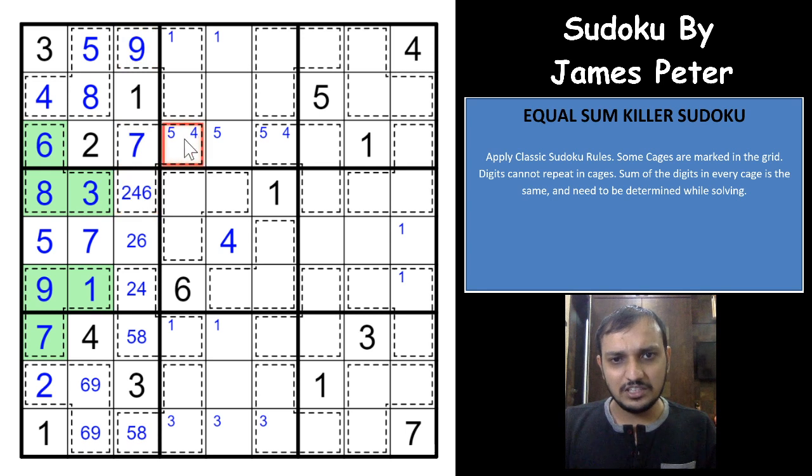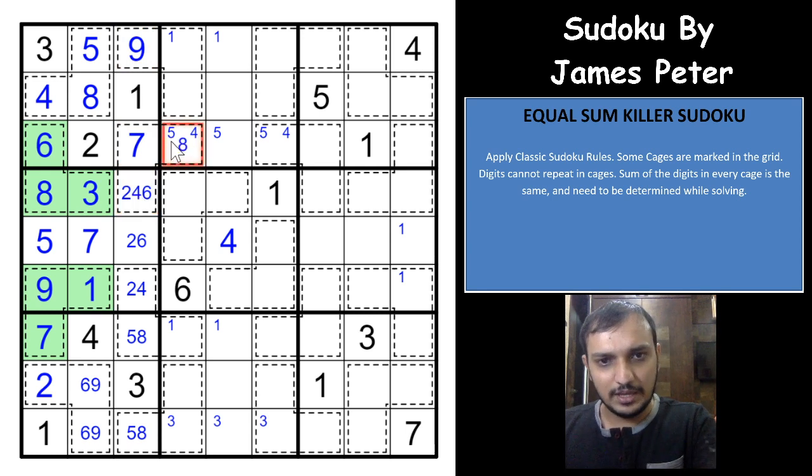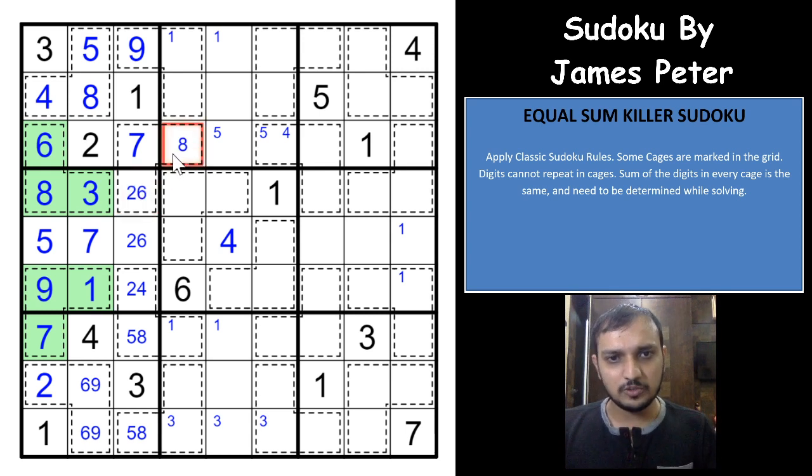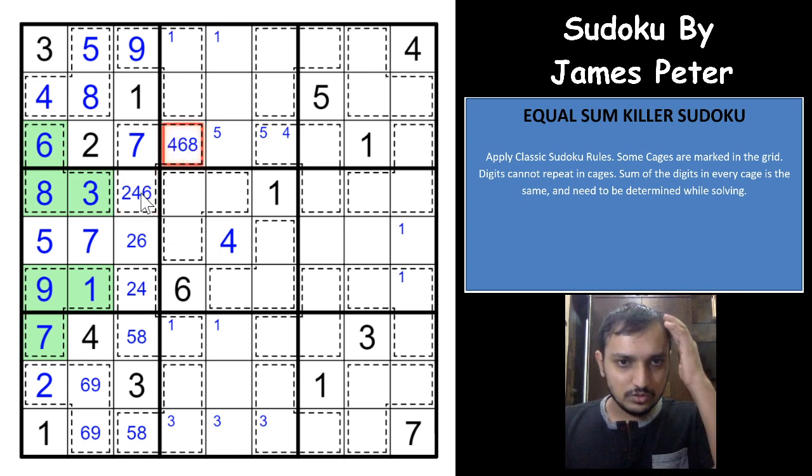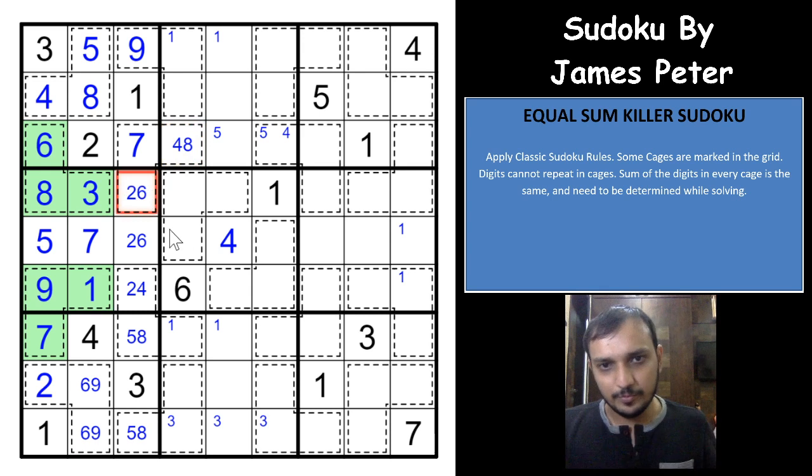And now to have a 17 sum, if you have a 2, this would have to be 8. If you have a 4, this would have to be 4. So 4 is not possible. If you have a 6, this would have to be 2. Not possible again, right? Sorry, I'm extremely sorry. To have the 17 sum, if you have a 2, this would have to be 8. If you have a 4, this would have to be 6. If you have a 6, this would have to be 4. So this cannot be a 6, so this cannot be a 4. I'm extremely sorry, that was a really bad logic that I used. Okay.